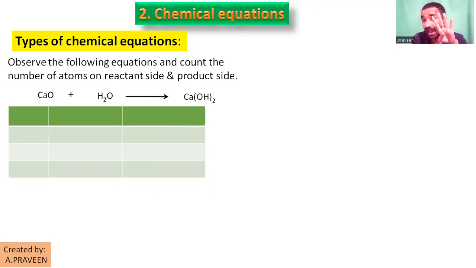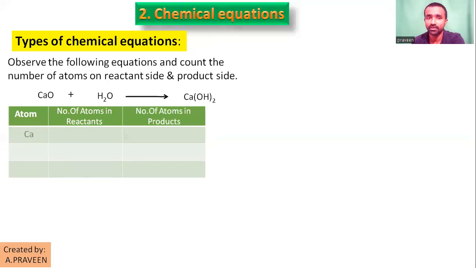Columns are always three. Note down as atom, next number of atoms in reactants, number of atoms in products. Then the atoms, we already know three elements are there: calcium, oxygen, and hydrogen. Okay, noted.